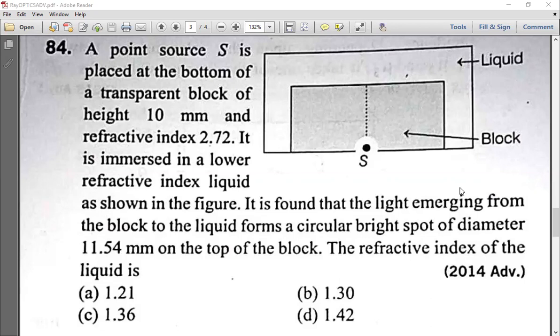So here what he has given: a point source is placed at the bottom of a transparent block of height 10 millimeter.